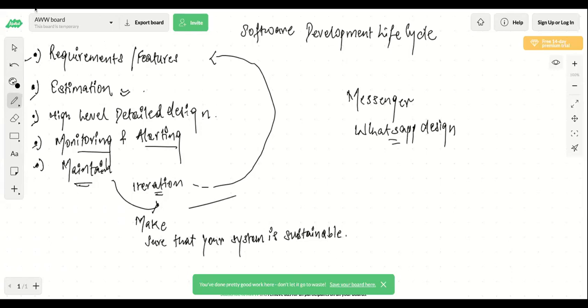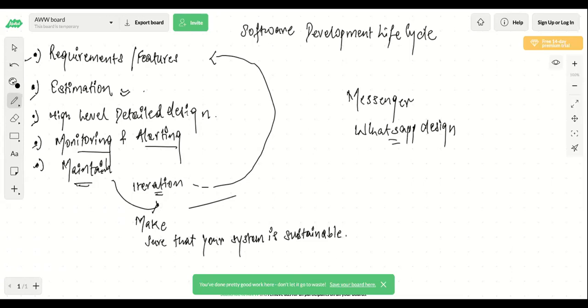So before I move on to the next part, do you have any questions, or do you need any clarifications? Okay, if there are any questions, then please ask. Otherwise, we can move on to the next part. Yes, please go ahead. Yeah. So is LLD part of this design, or will it be a separate one?